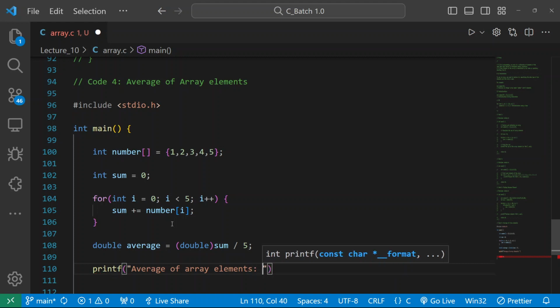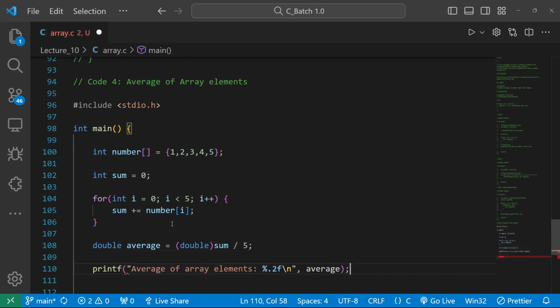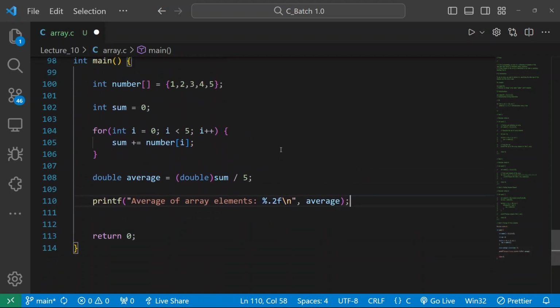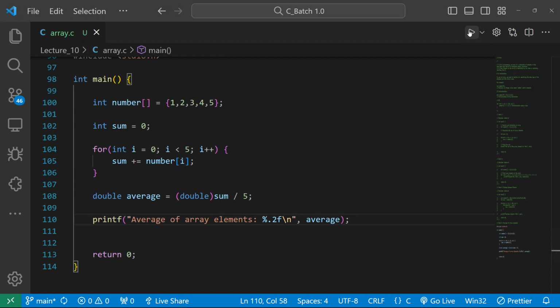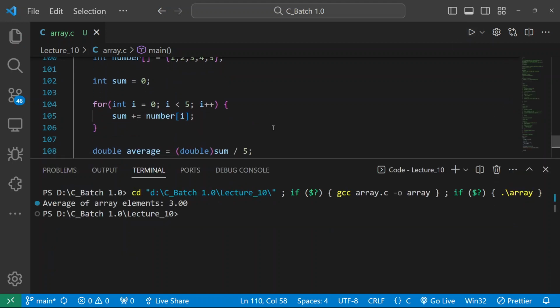So in this way I'm writing, and if you want we can take only two decimals. For that we write this. I hope I have explained why I'm writing this. I have done with my code, let me save it. In this case we know the output will be 3. So yeah, 3, very good.